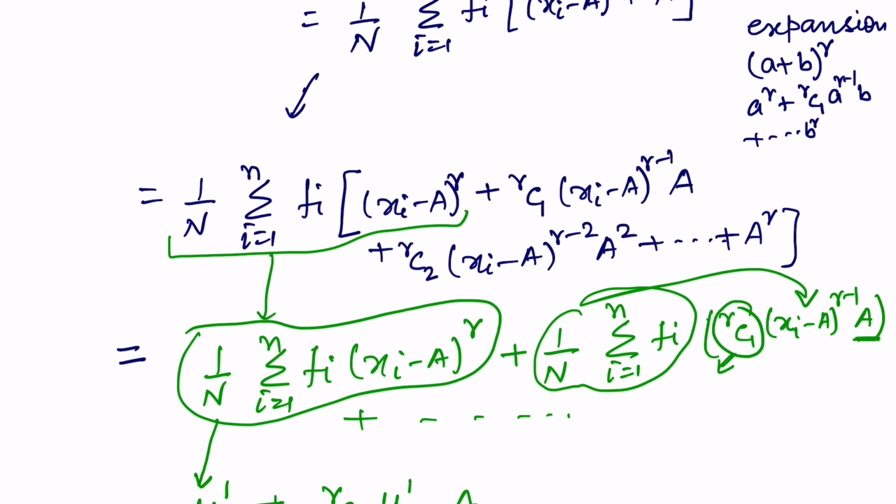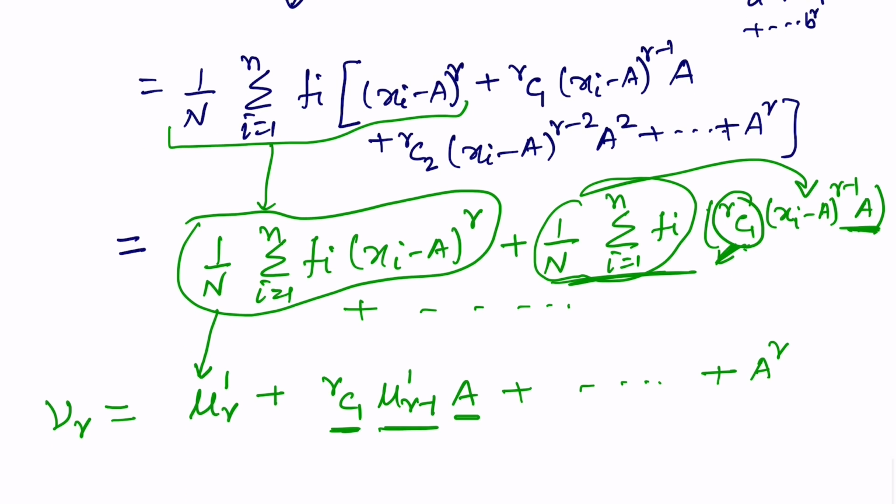I hope this is clear to all of you. So we had taken rc1 as here, and then remaining term apart from this a will give you mu r minus 1 dash, and then multiplied by a, plus so on, plus a to the power r.